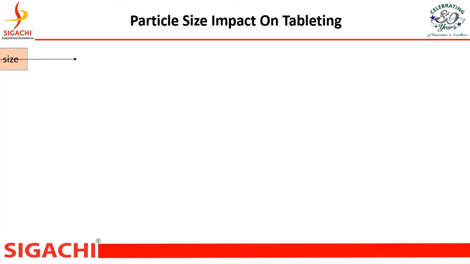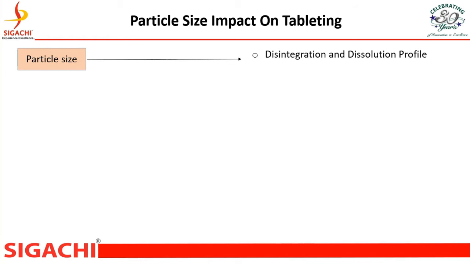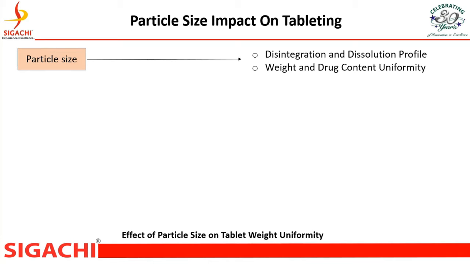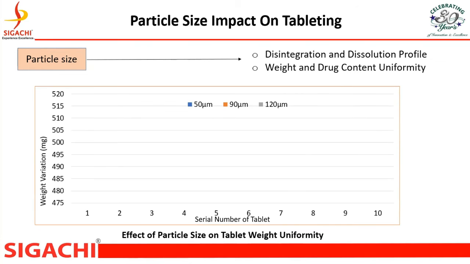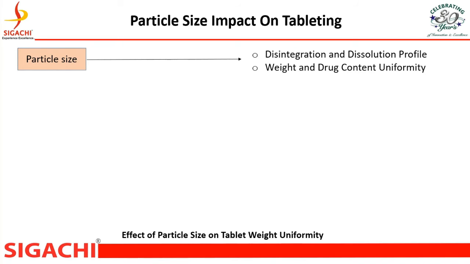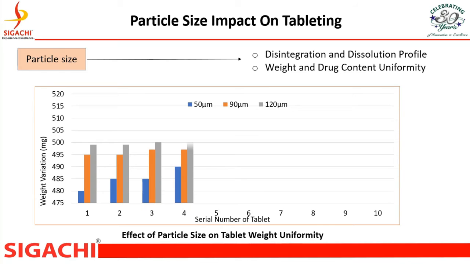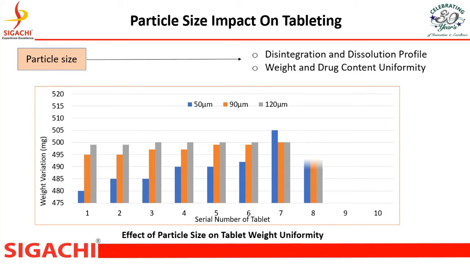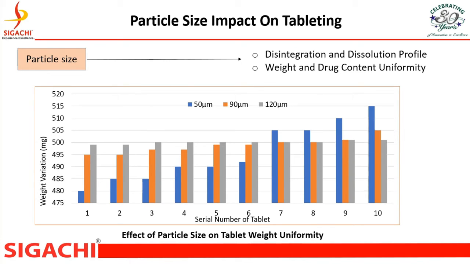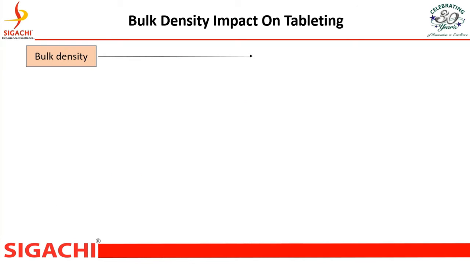Impact of particle size on tableting profile, like disintegration and dissolution profile, weight and content uniformity. We have developed data with different particle sizes, and we can see in this graph that 50 micron containing tablets have more weight variation in comparison to 90 micron and 120 micron.